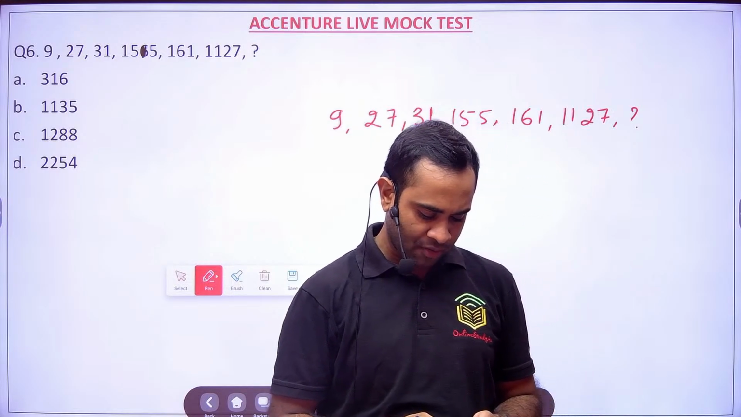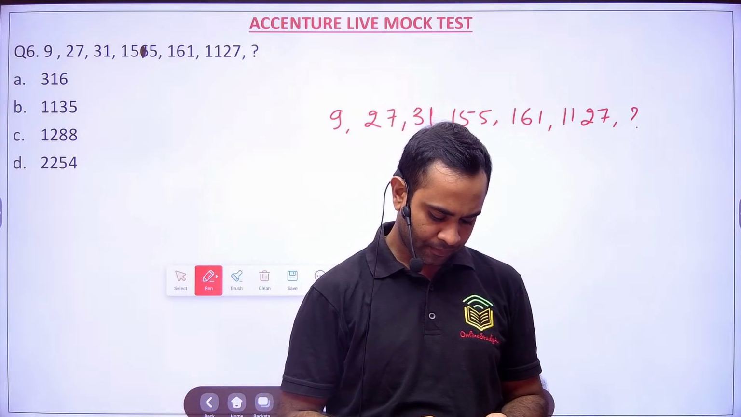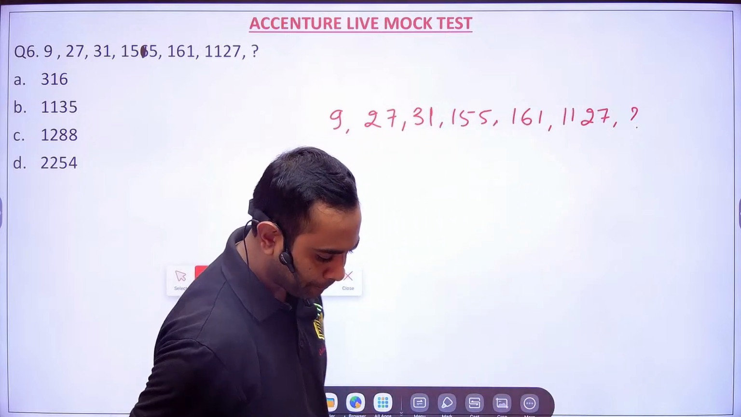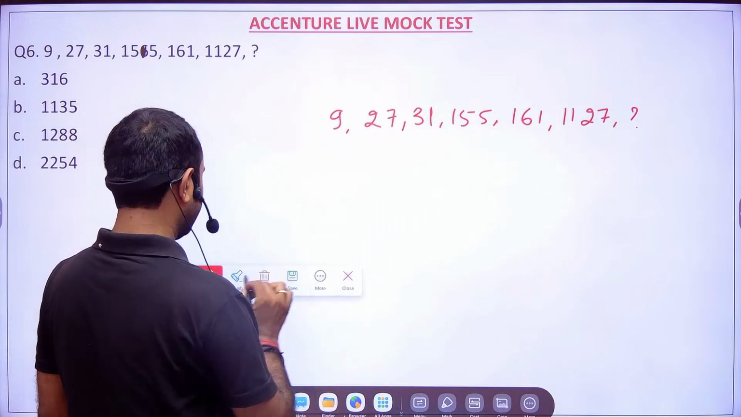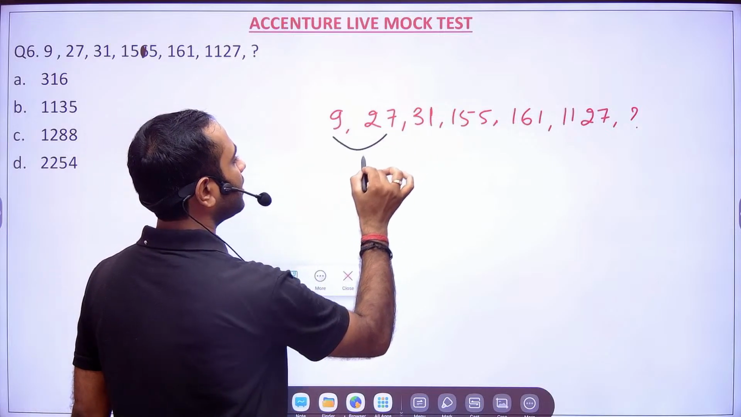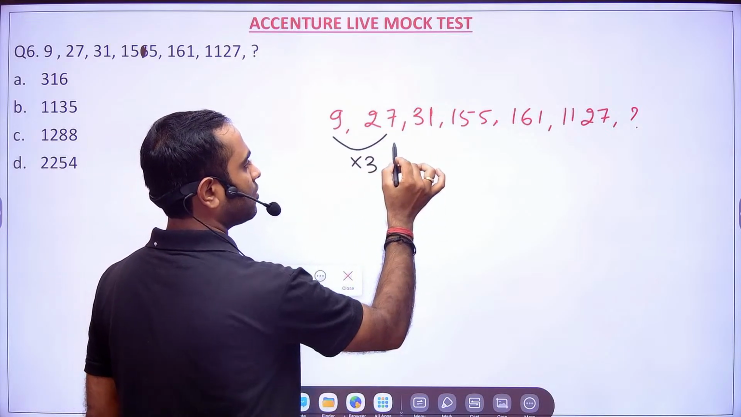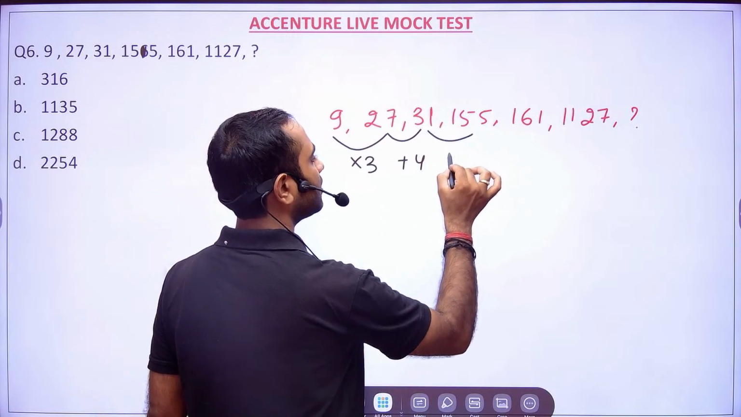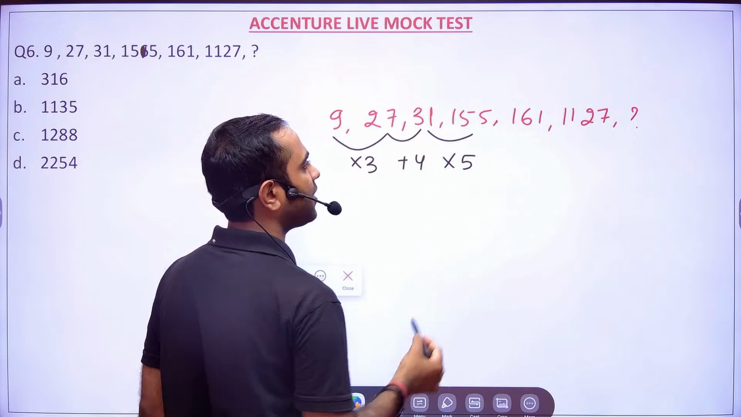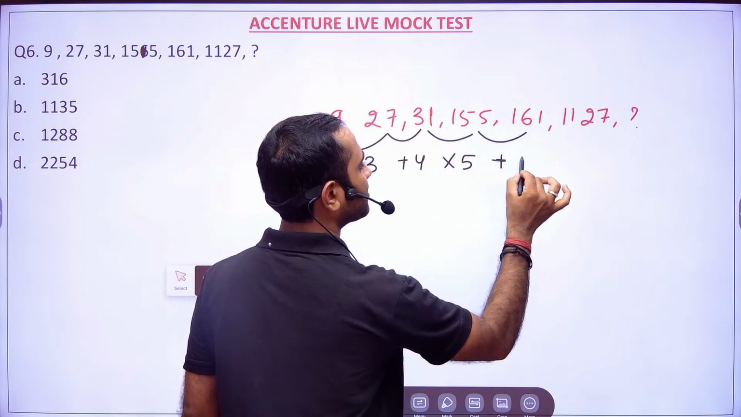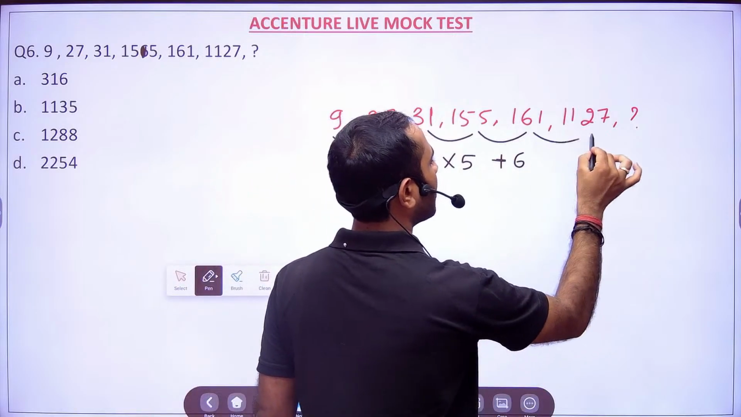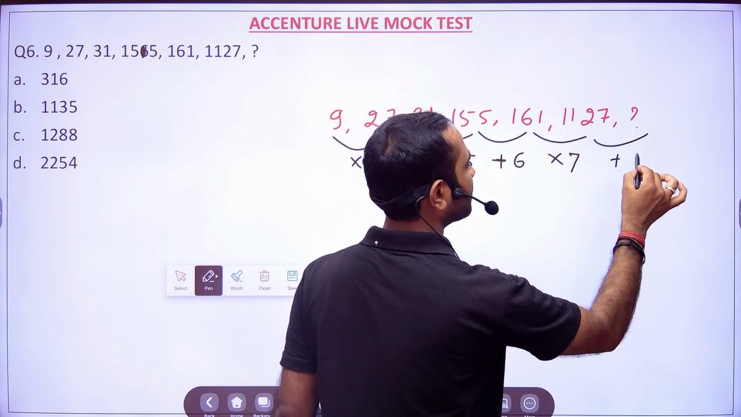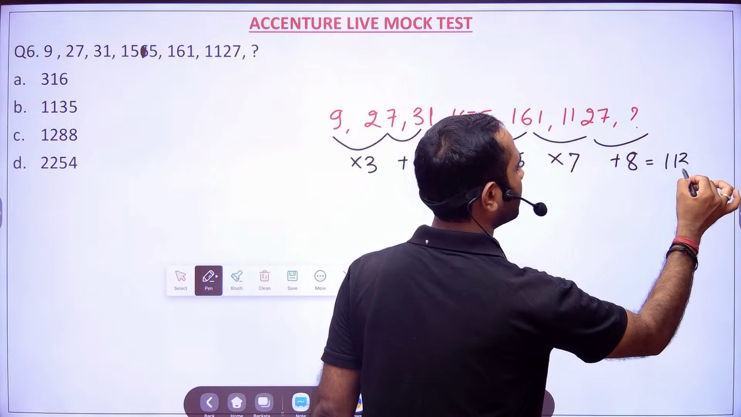Okay. So now, there was a mistake in the question. Now you see 9 into 3. Basically the logic is 9 into 3 is 27, right? Okay. And then 27 plus 4 is 31. 31 into 5 is 155. 155 plus 6 is 161. 161 into 7 is 1127. And plus 8, it is nothing but 1135.